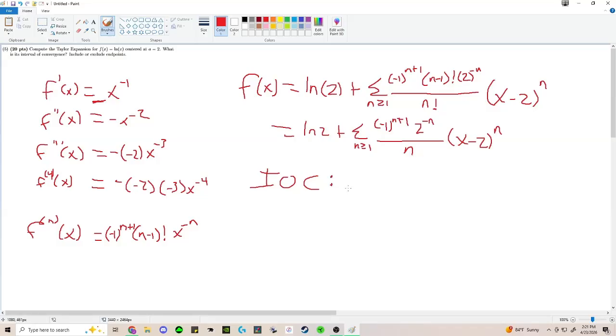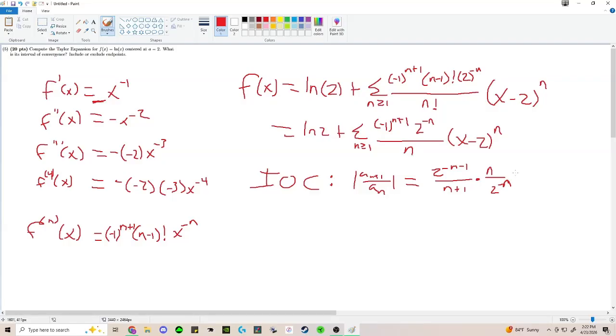Okay, now we've got our interval of convergence. We want to do our ratio test. So for the ratio test, we're going to say a n plus 1 divided by a n in absolute value. Well, the absolute value is going to cancel out the negative 1 factor. So all we care about is a n plus 1, which is 2 to the negative n minus 1 divided by n plus 1, times n divided by 2 to the negative n, right?